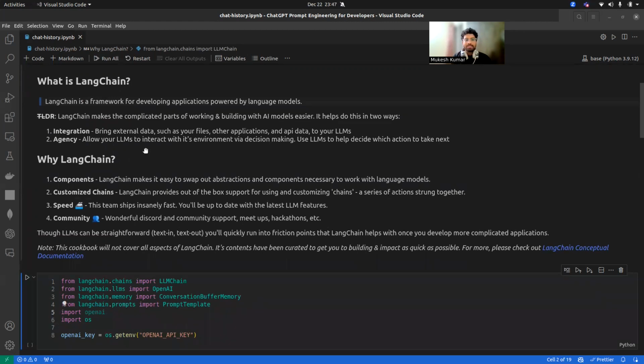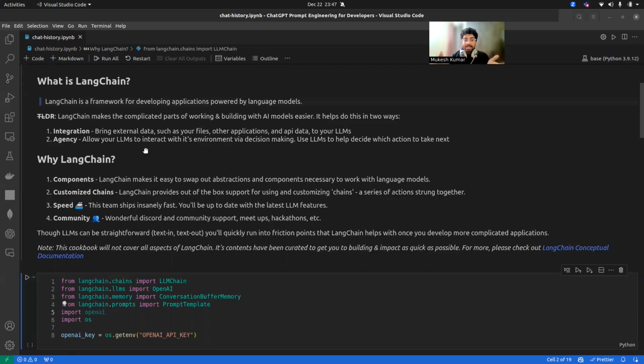Okay, so why LangChain, why not another framework, right? This is the major question that we have, like why we are using LangChain. LangChain has multiple features: components, customized chains that you can use, and speed. LangChain makes it easy to swap abstractions and components necessary to work with language models.